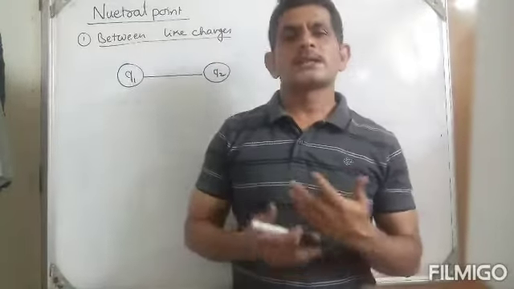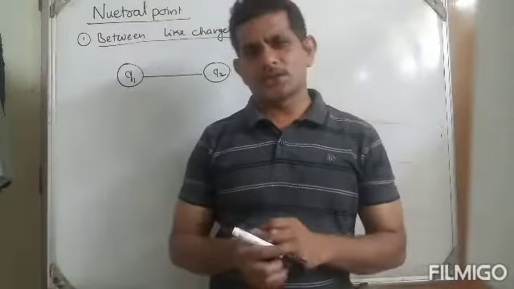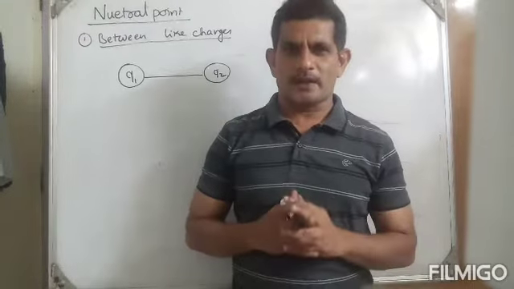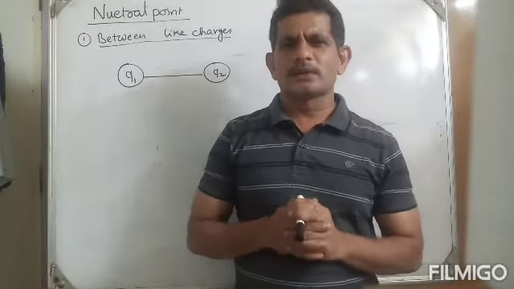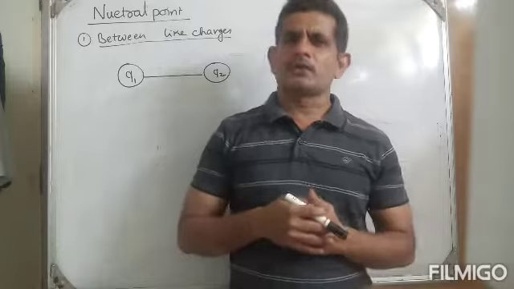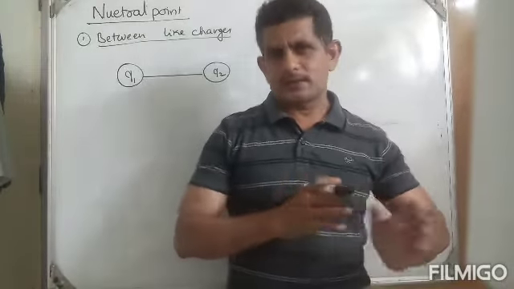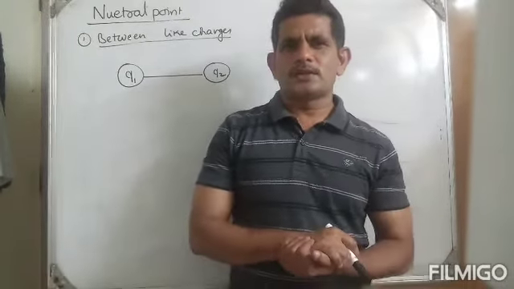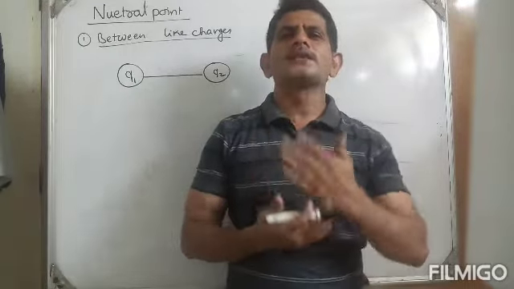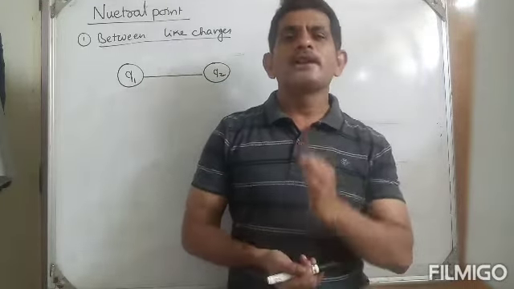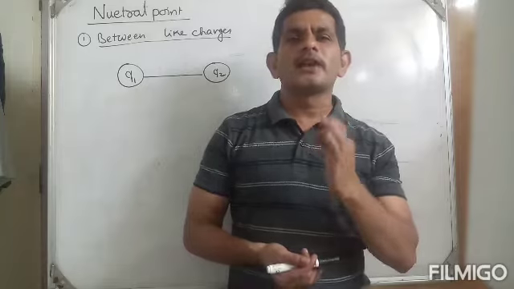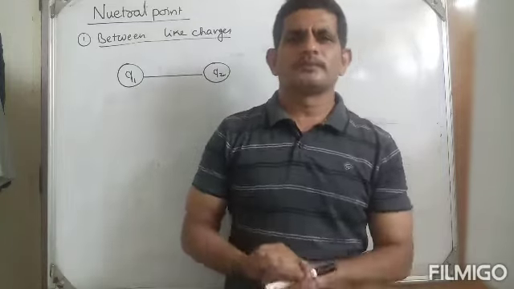We are going to the second example, the second discussion of the electric field intensity. So look at here, there are two things. We want to find the neutral point. There are two cases, like charges and unlike charges. So first, basically, what is the neutral point? The point where net electric field intensity is 0.